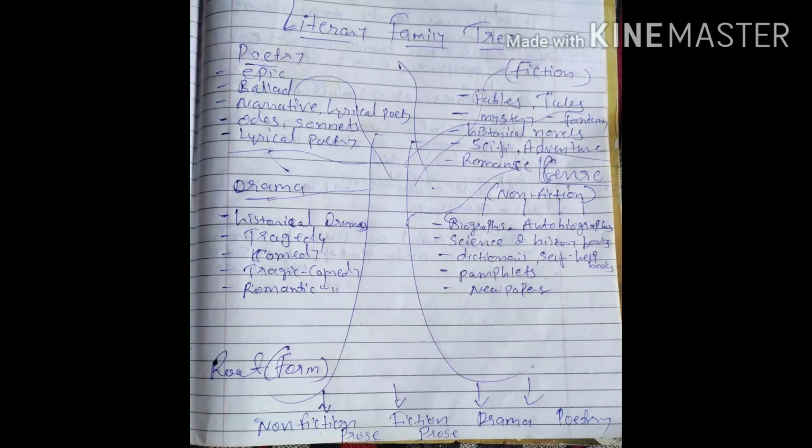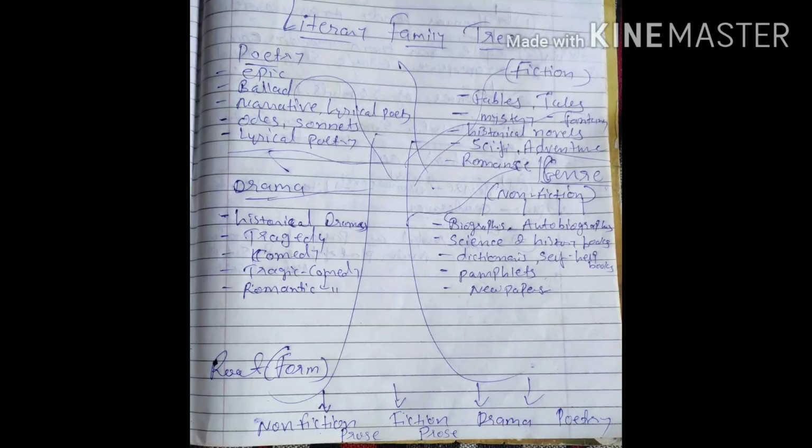In drama, you will find historical drama, tragedy, comedy, tragicomedy, romantic comedies, classical plays, and others. So these are the genres, and the forms are the roots of the literary family tree. So I hope you can understand this whole big family of literature, which includes different forms and genres, and that creates meaning when a writer, poet, or any author uses a particular genre.